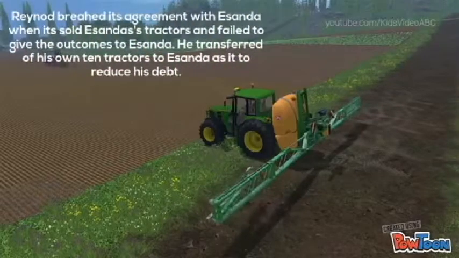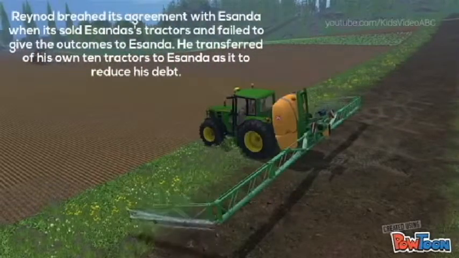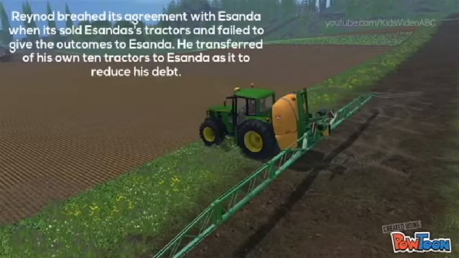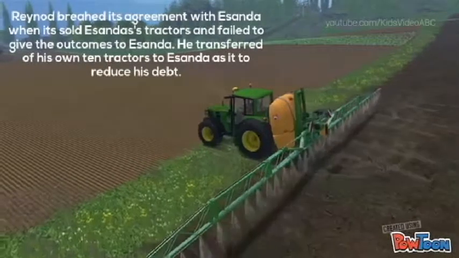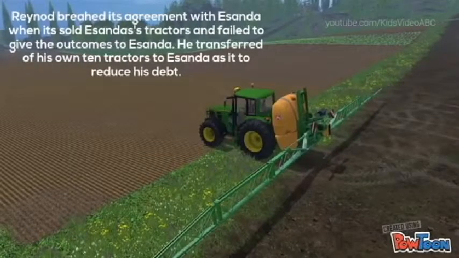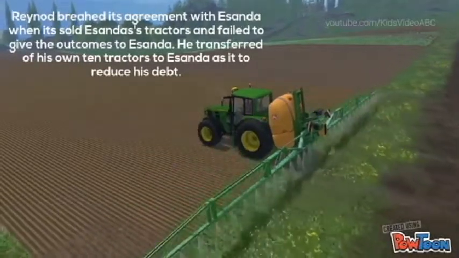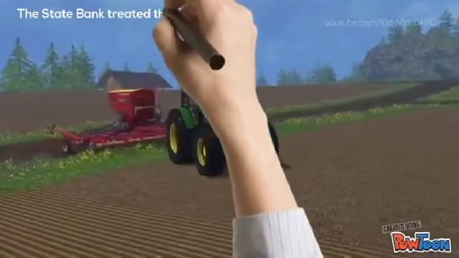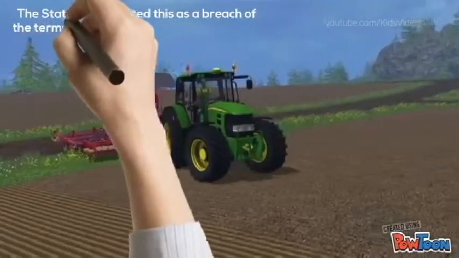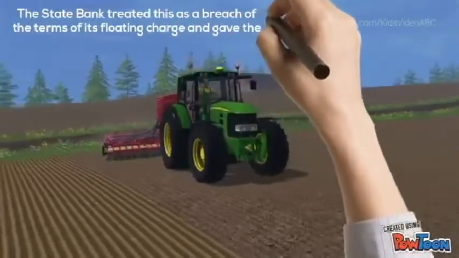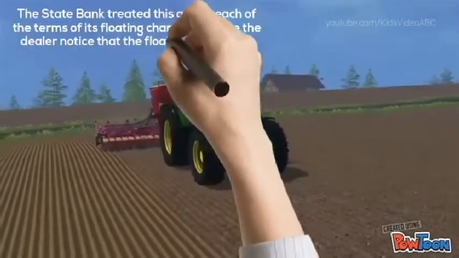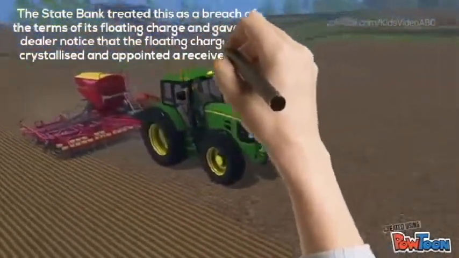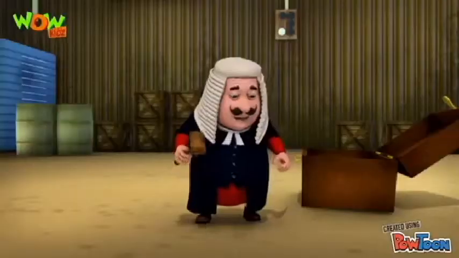Reynolds breached its agreement with Esanda when it sold Esanda's tractors and failed to give the proceeds to Esanda. He transferred 10 of his own tractors to Esanda so as to reduce his debt. The State Bank treated this as a breach of the terms of its floating charge and gave the dealer notice that the floating charge had crystallized, and appointed a receiver and manager.